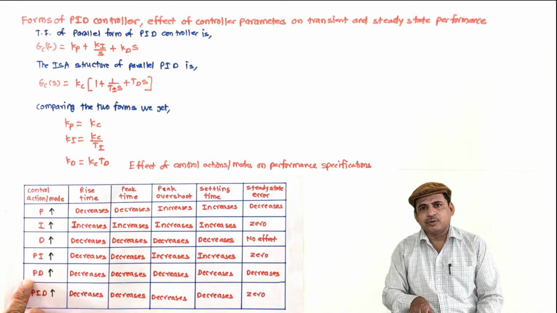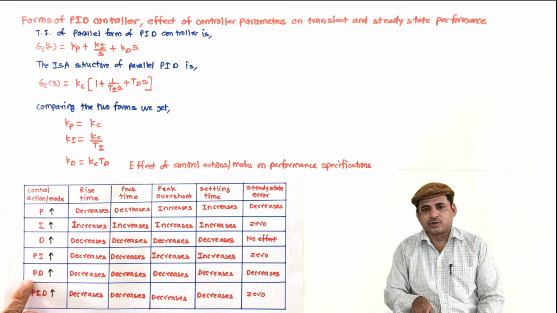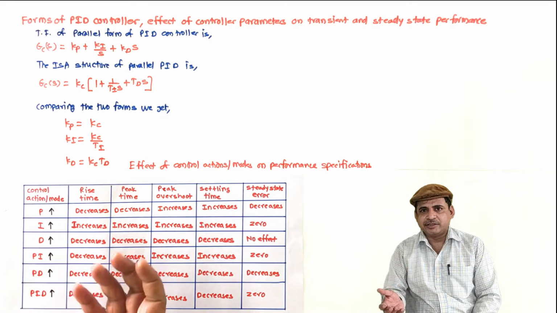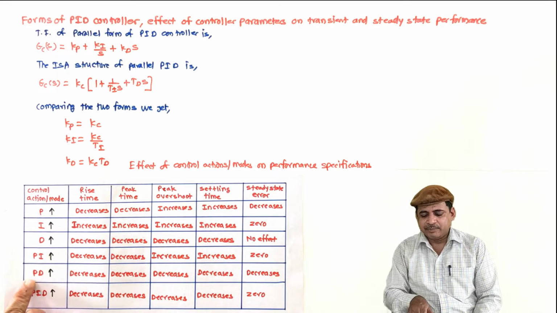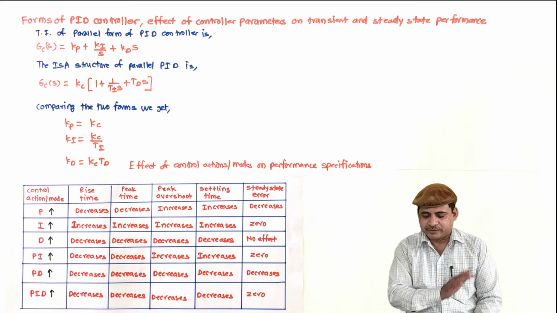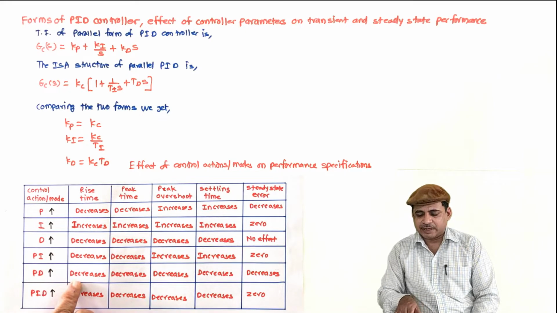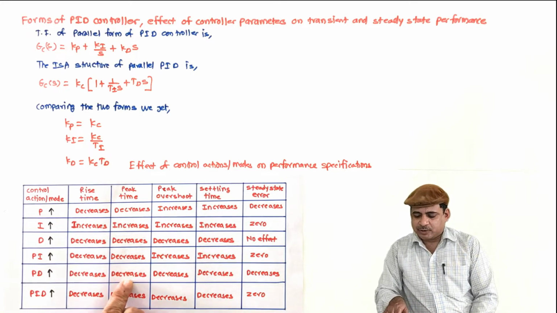Now when we talk about the next action, that is the PD controller, here also the discussion is that derivative action is included and proportional gain is increased. Because of the inclusion of derivative action, the rise time decreases, and because of the increment in P, the peak time is also decreased.